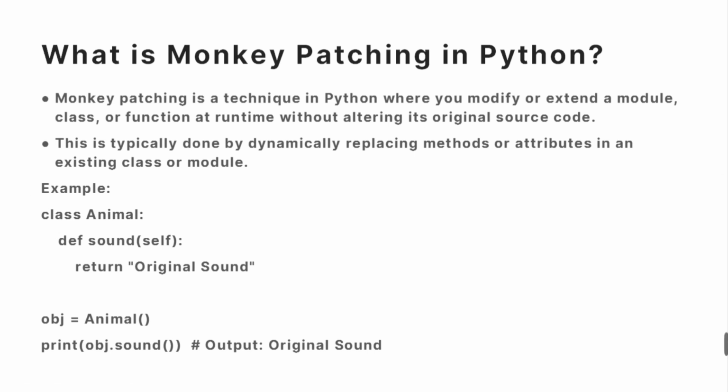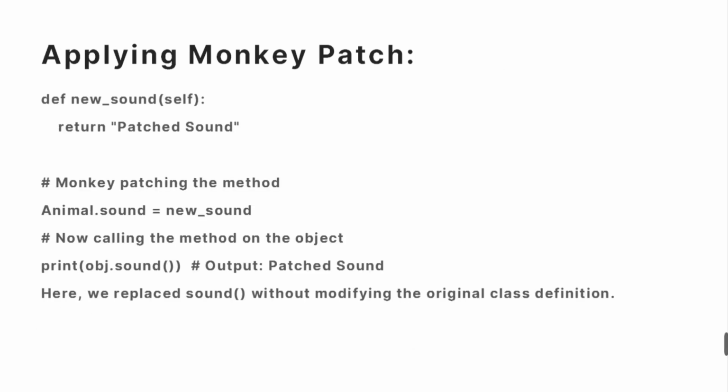I'm defining a class called Animal, and within this class I'm defining sound as a method. I'm returning the original sound as the output, creating an object for that class, and calling that sound function. So this is one class with a basic method. After applying monkey patching, we define one more method, the monkey patching method, new sound.